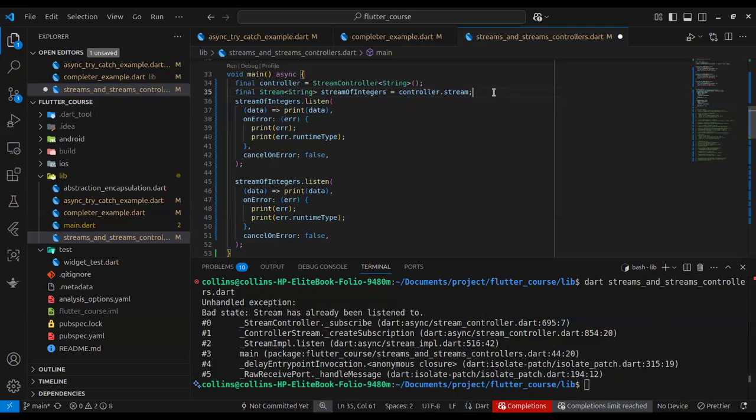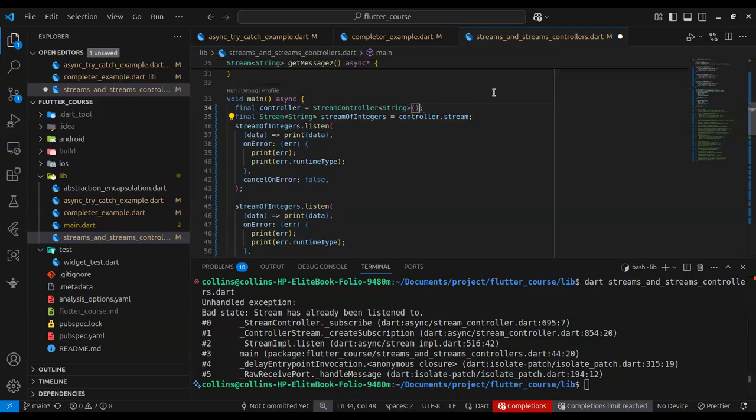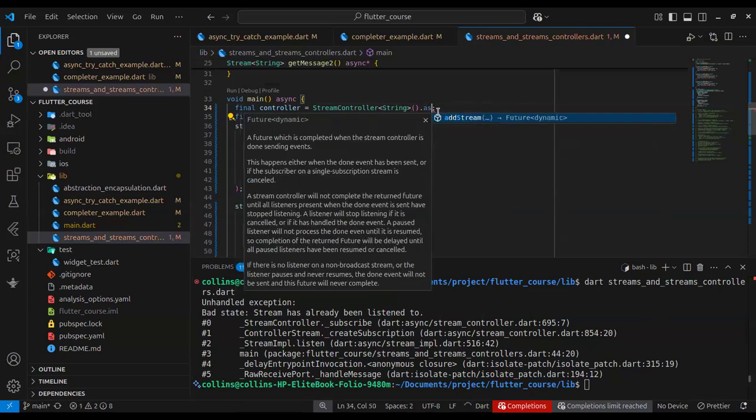You can only listen to a stream twice if the stream is a broadcast stream. Let me repeat that. You can only listen to a stream twice if the stream is a broadcast stream. So how do you make a stream broadcast? You can either do this if it's a stream controller you are using.